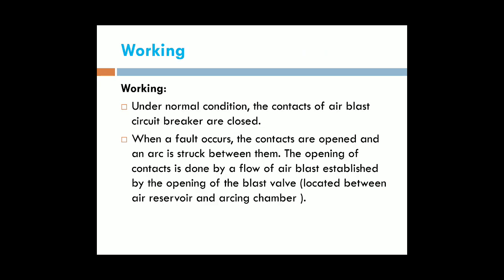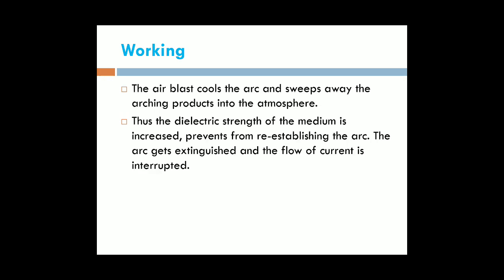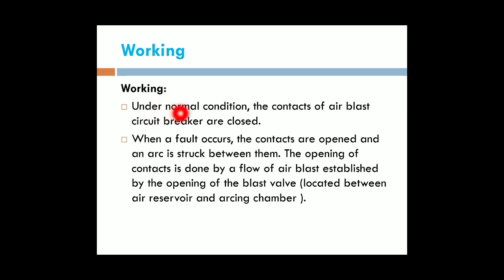Next, coming to the working. Under normal operating conditions, the contacts of the air blast circuit breaker are closed. That means the fixed and moving contacts are together with each other. When a fault occurs, the contacts open.